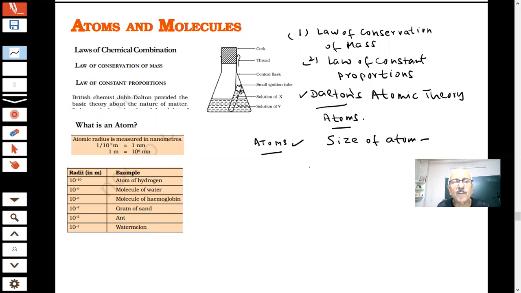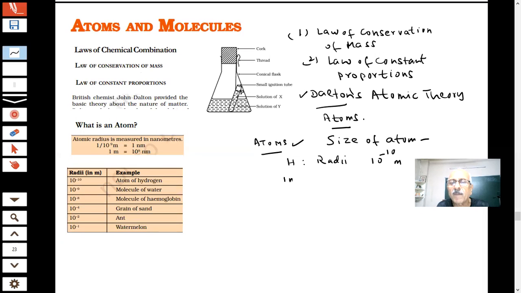And what we are talking about is that hydrogen is the smallest atom. As you will see in the periodic table, hydrogen, H with atomic number 1, we write here. Hydrogen is the smallest atom, and the radius of this is given as 10 to the power minus 10 meter.